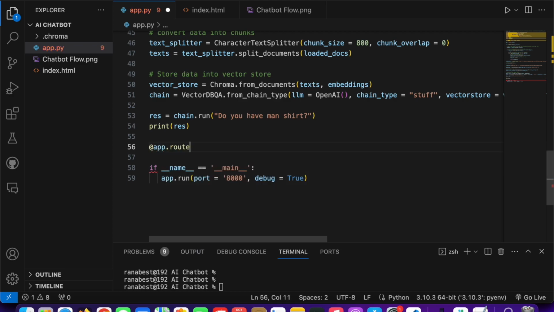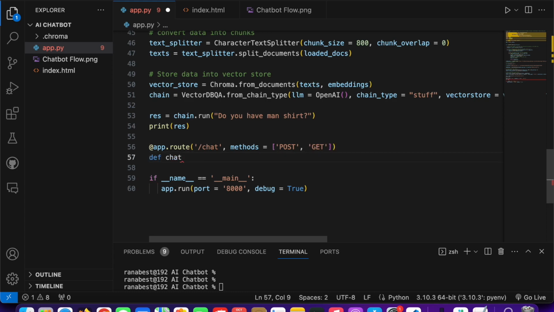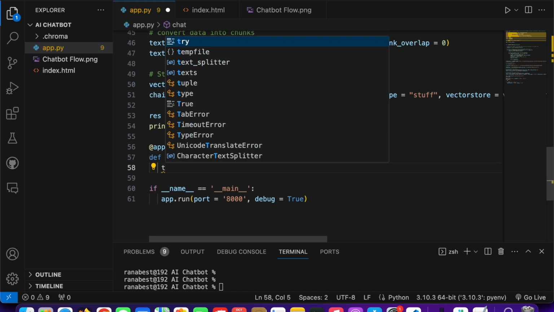This is how we can create an endpoint in Flask. It's so simple, just pass it the route. You can type any route here, and methods is equal to, I will explain what that is, don't worry, and then any function name here.